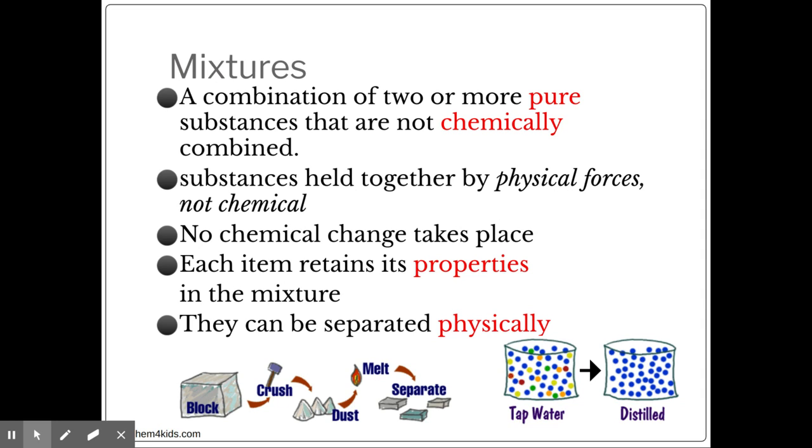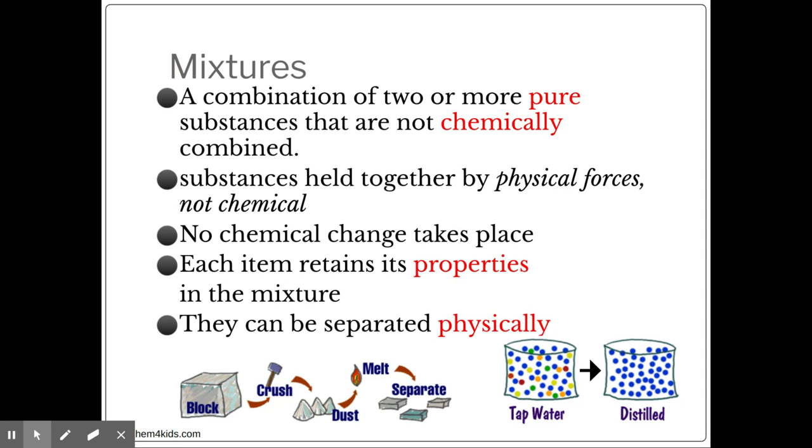We can heat up that water, distill it, and remove the ions, where you just have the water and the metal ions have been removed. You can also use filtration methods, where you're using a funnel and paper, and you can separate a liquid from a solid. That way you have the solid that's left behind on the filter paper in the funnel, and the liquid has gone through. So gravitational filtration is an example of a physical change.